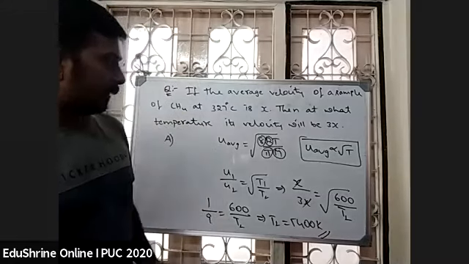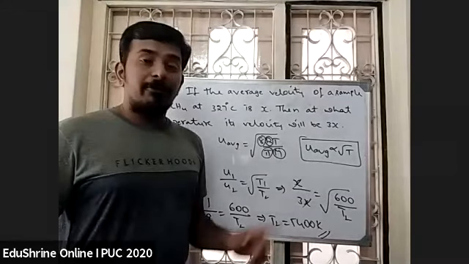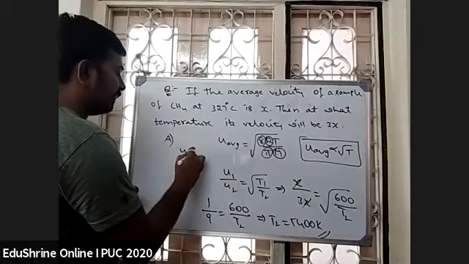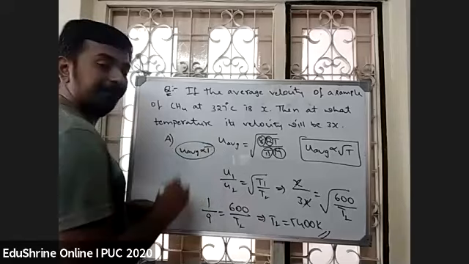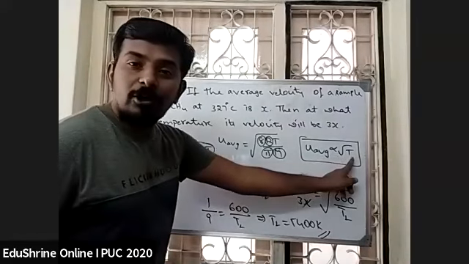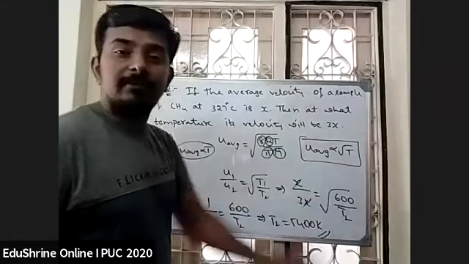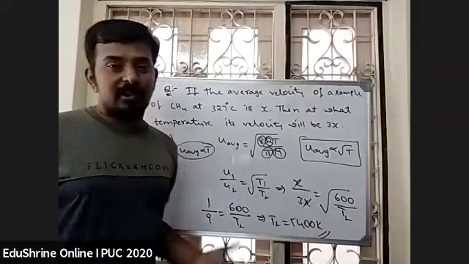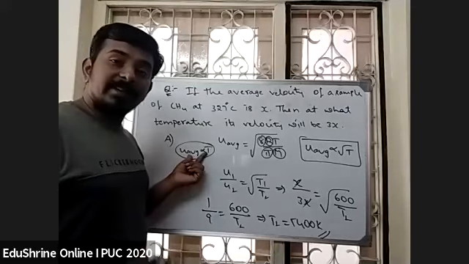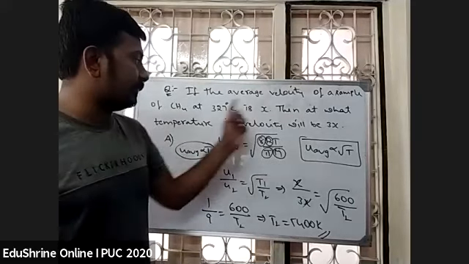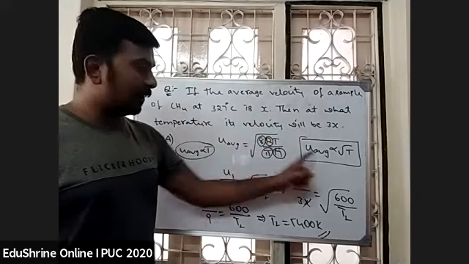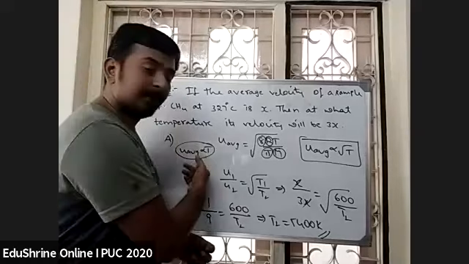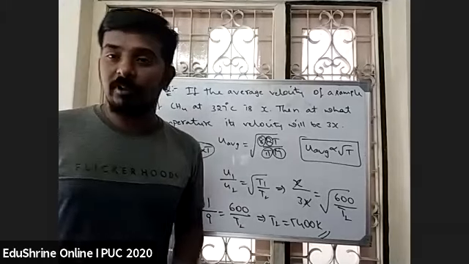Right? So how will you get 1800? You will get 1800 when average velocity is directly proportional to T. But it is not directly proportional to T, no. It is root T. All the constants will get cancelled out on both sides. So when you take it as directly proportional to T, as this is 3 times, temperature also must be 3 times. But it is proportional to root T. So that's where most of them have made a mistake. Okay.